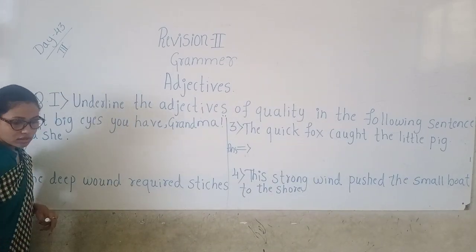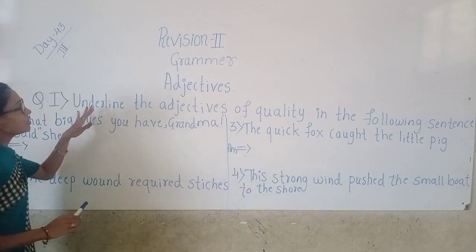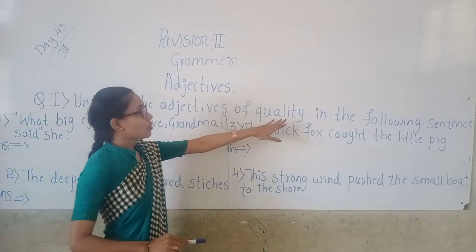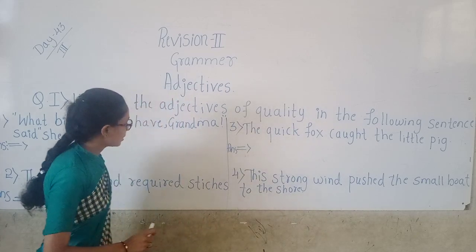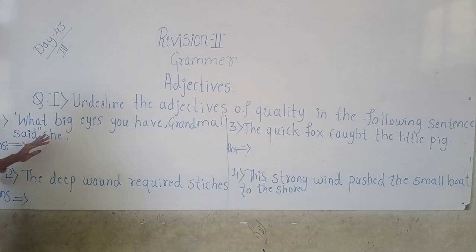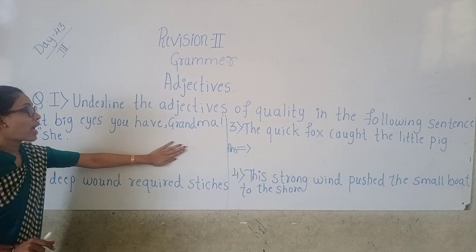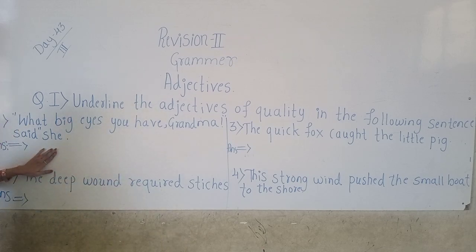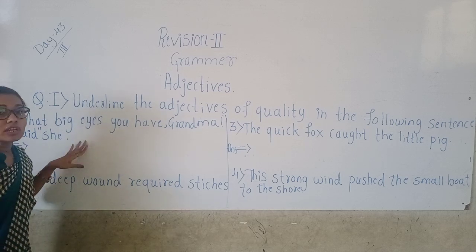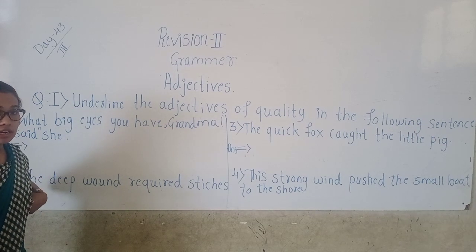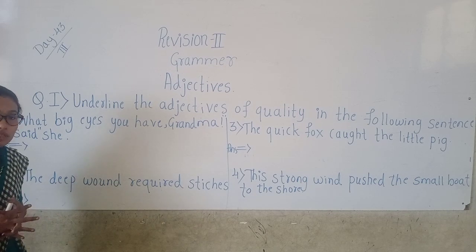So children, the question is: underline the adjectives of quality in the following sentences. So, what big eyes you have, Grandma, said she. Adjectives of quality describe the nature or kind of a person, place or thing.